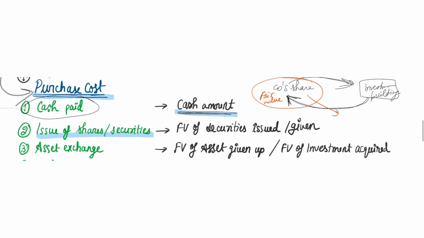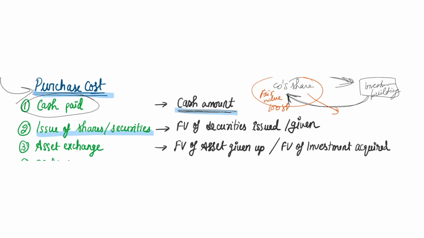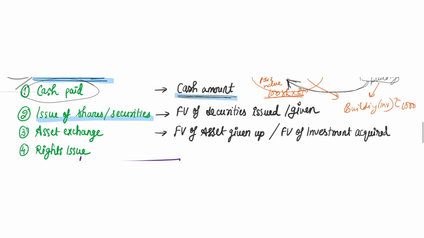Suppose we have given 100 shares to them at a value of 10 rupees each. Then the building, which is our investment, should be shown in our books at 100 shares into 10 rupees, which is 1,000 rupees. Okay. So this is how you will show the building in your books.